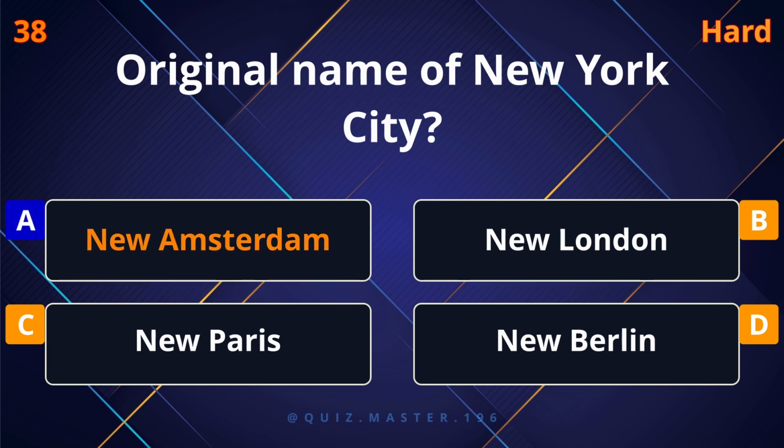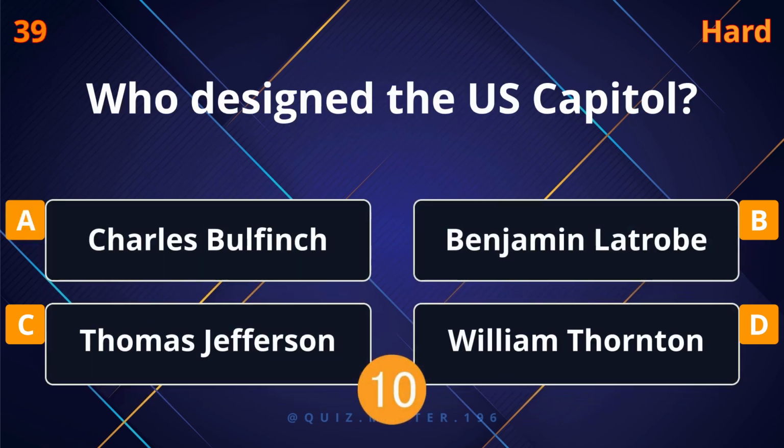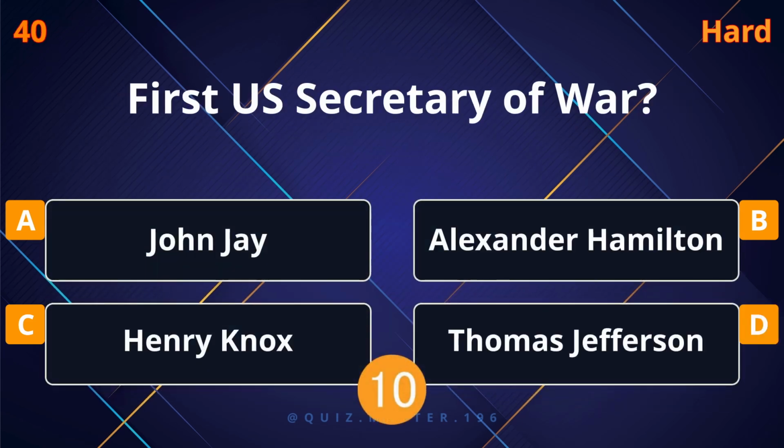Who designed the U.S. Capitol? William Thornton. First U.S. Secretary of War?